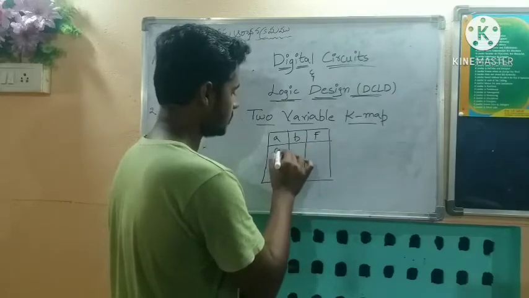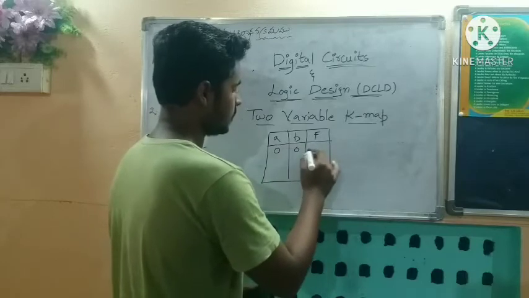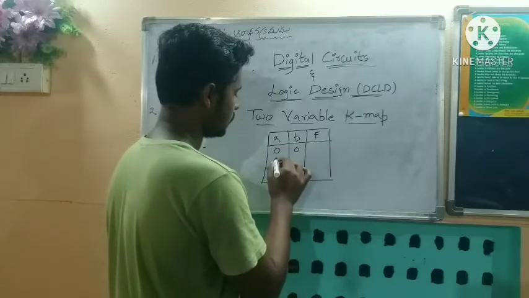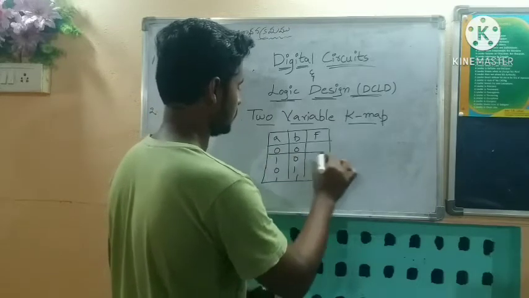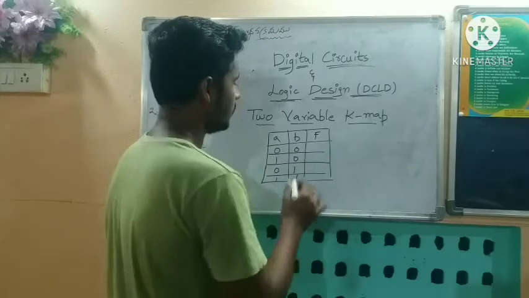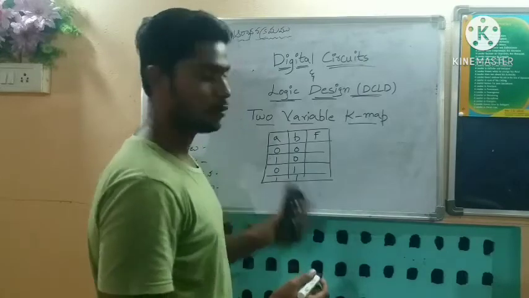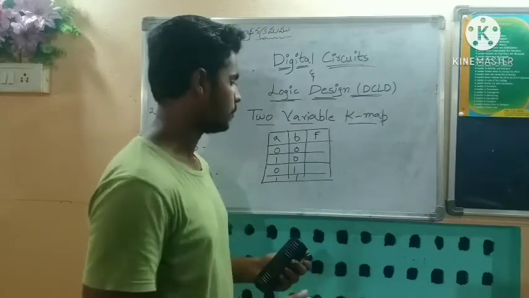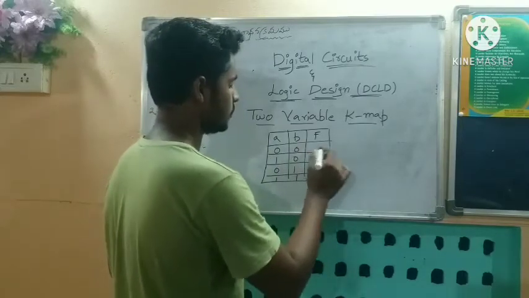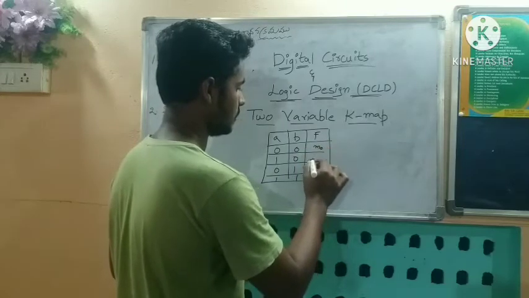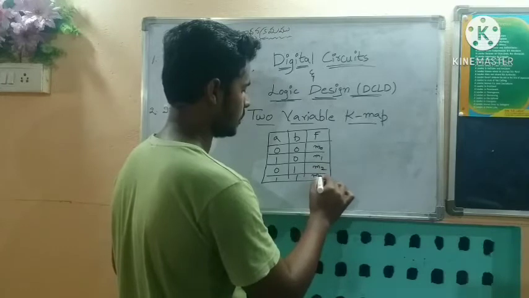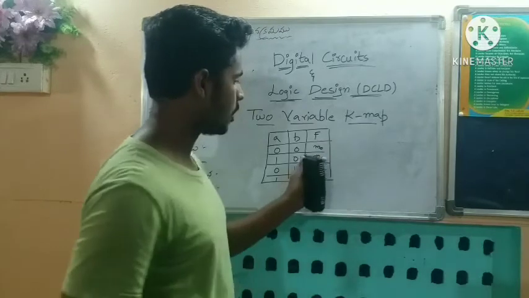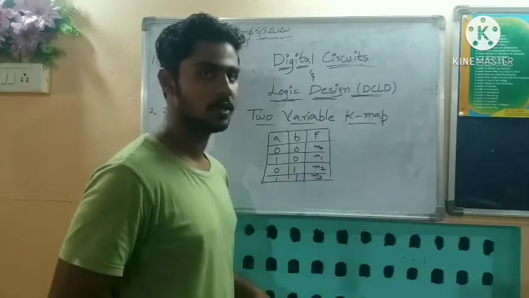Let us take 0 0 as the first, then 1 0, 0 1, 1 1. By taking two inputs, we get 4 outputs, that is M0, M1, M2, M3. Here M0, M1, M2, M3 are the functions.